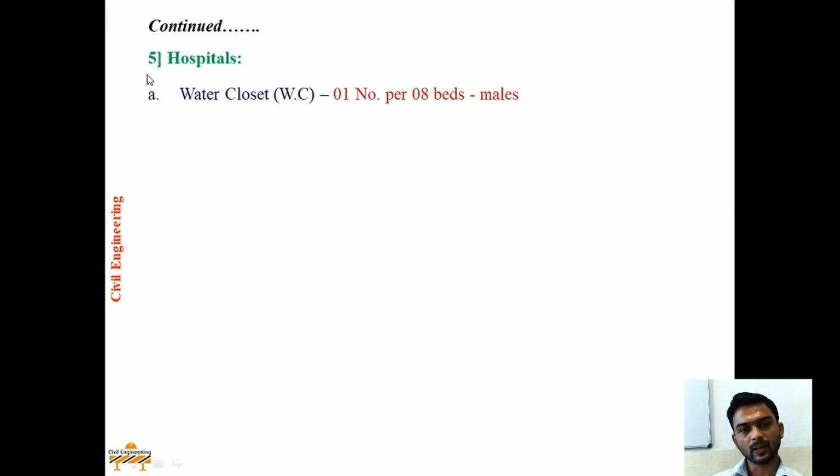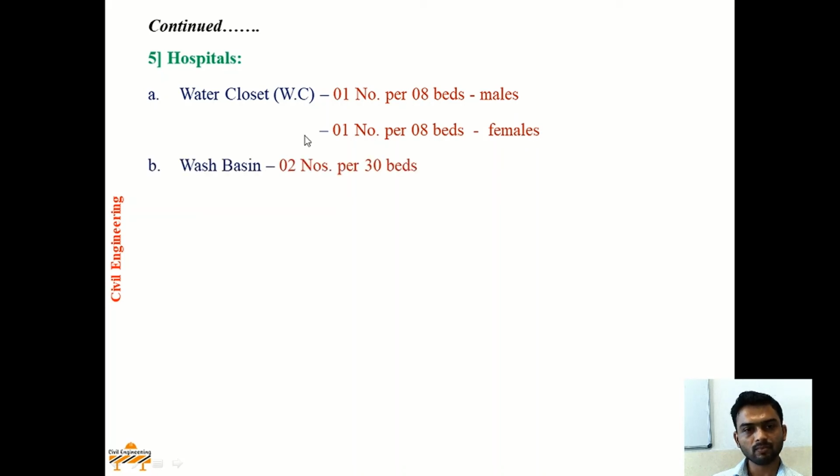Next, hospital. One WC should be provided behind every 8 beds for males, whereas one WC should be provided behind 8 beds for females. Care should be taken at all the public places: WC requirement will be separate for males and females. Whereas 2 wash basins will be provided behind every 30 beds in case of hospitals, and one bathroom should be provided behind 8 beds in the hospital.